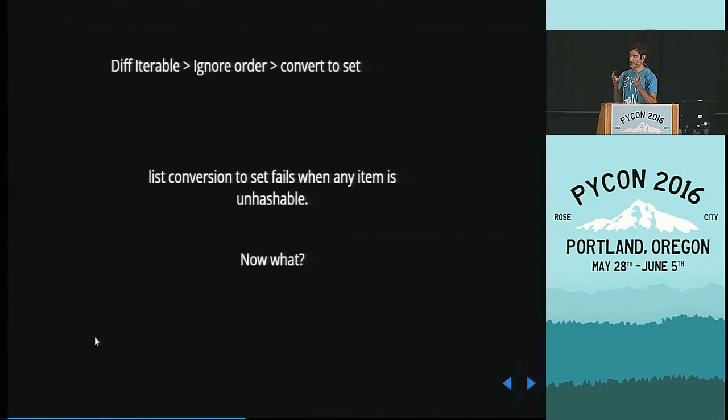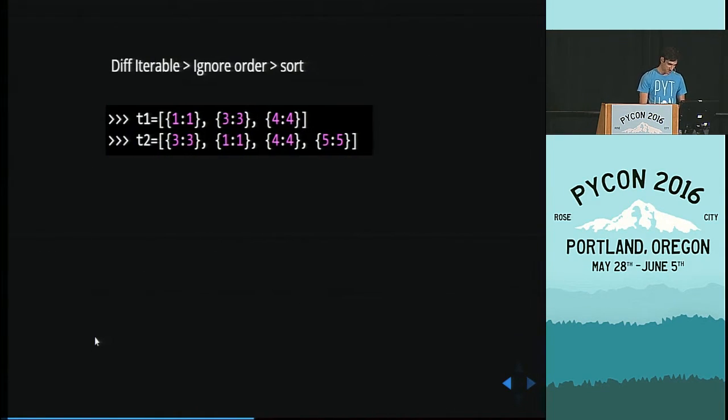Now, let's get back to why we got here. We had a list, we wanted to convert it to a set, but it failed because the dictionary was not hashable. It was unhashable. How do we make this work? Any ideas? All right, let's go and see how we would do this. So here is an example. We have two lists of dictionaries.